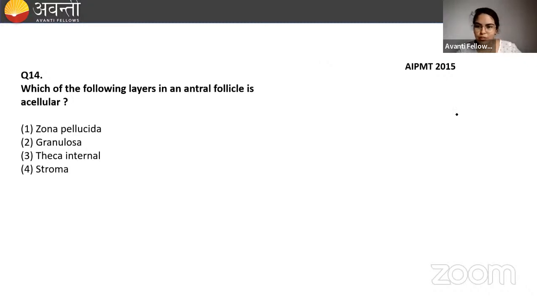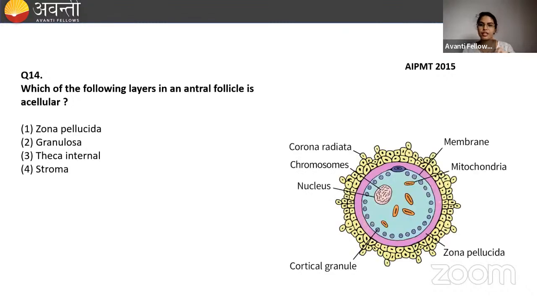Okay. I guess many of you are confused in this. Let me clear this for you. Okay. Look at this diagram, beta. This is a structure of ovum. Here you can see there is a nucleus. Okay, and this is the ooplasm, also called as cytoplasm. Here you are going to see the options.